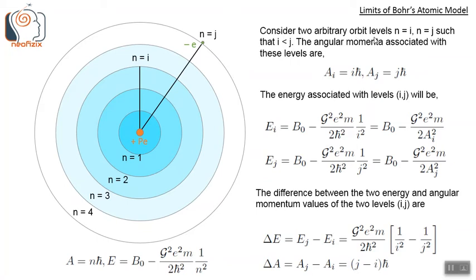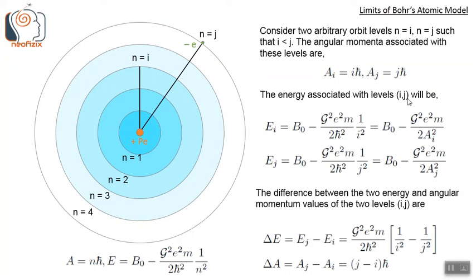Consider two arbitrary orbit levels, n equals i and n equals j, such that i is less than j. The angular momenta associated with these levels are A subscript i equals i h bar, and A subscript j is j h bar.